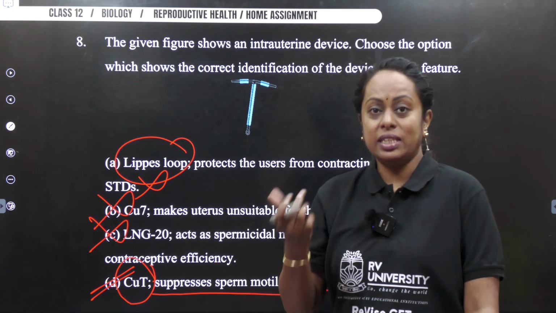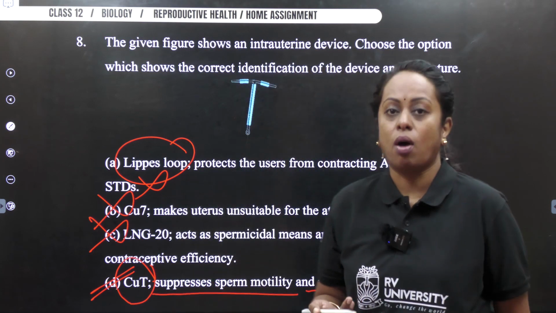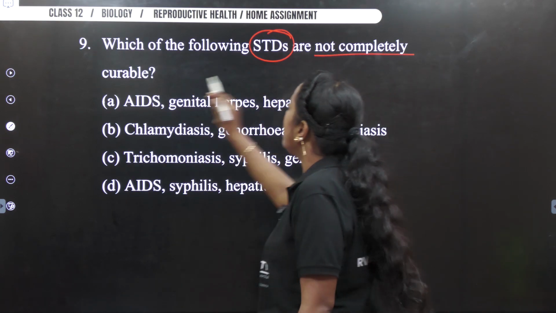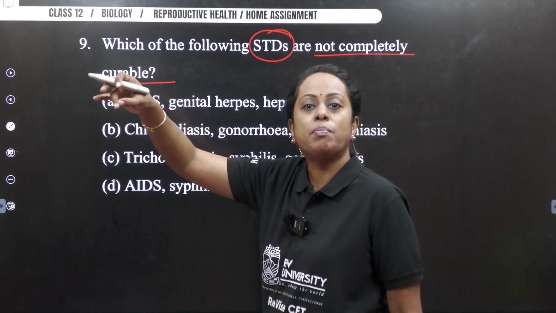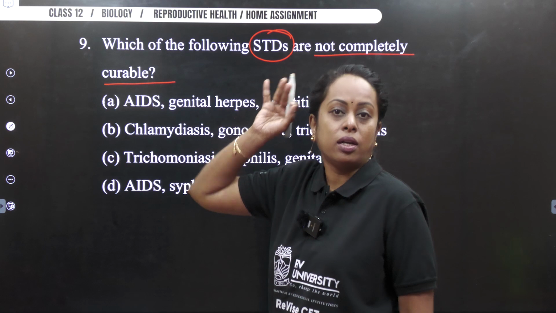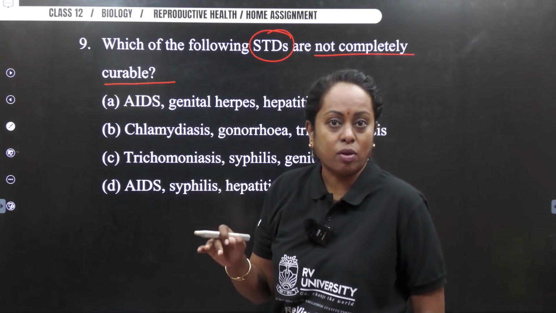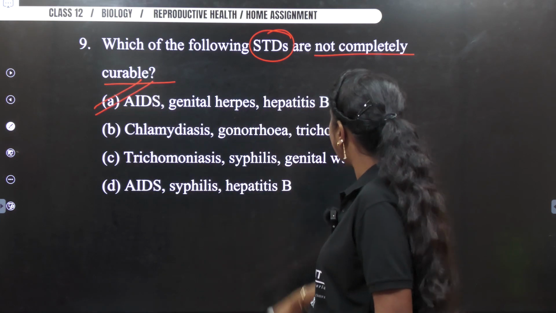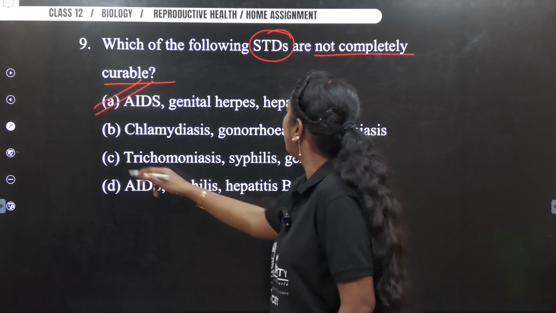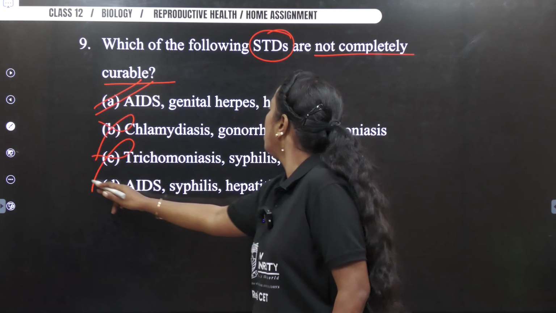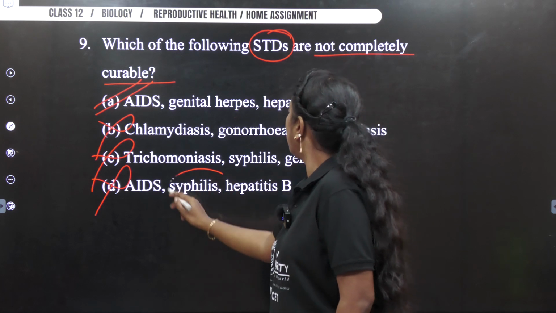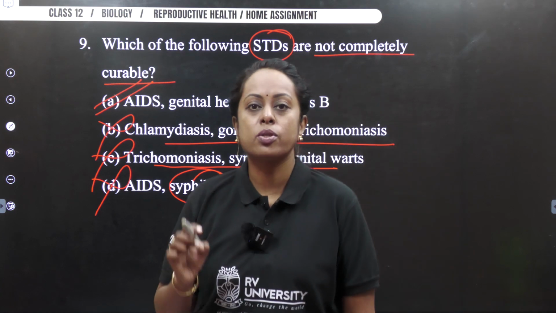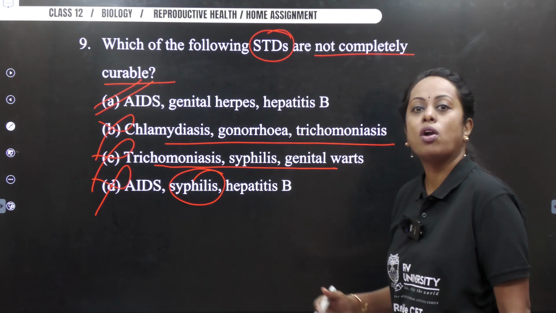Okay. So, didn't I say it is quite easy if you know the concepts here? Which of the following STDs are not completely curable? AIDS, genital herpes, and hepatitis B were the sexually transmitted diseases that we came across in our NCERT. So thereby, my answer becomes option A. Let us check the other options. See the words here. Wrong, wrong, wrong. Rest all is wrong. Counter check. So thereby your answer becomes option A.